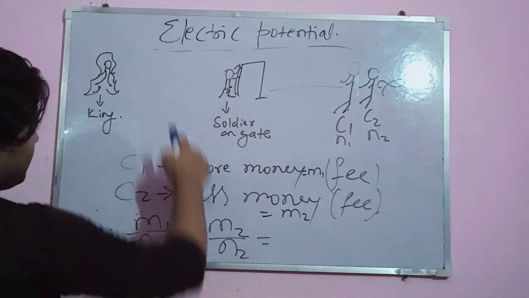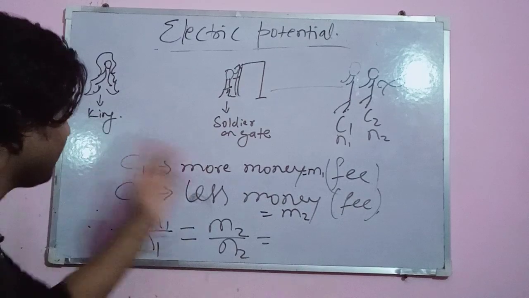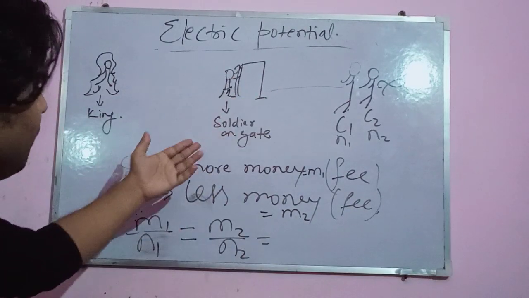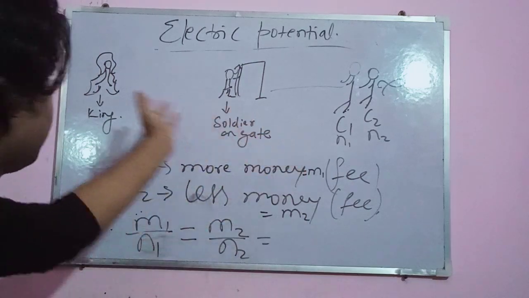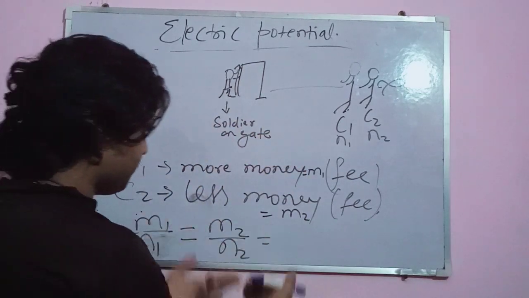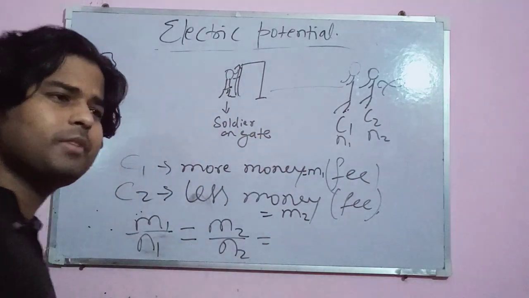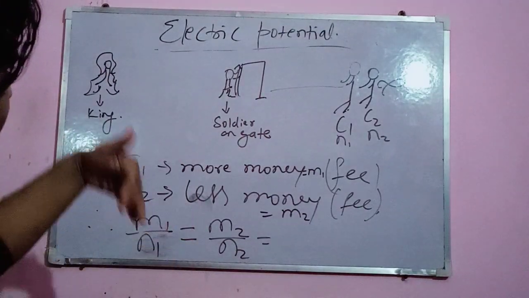Similarly, at another gate, there will be some different ratio, but that ratio is the same for the number of complaints for all the visitors, for both the complainants or visitors who visit the king and say their problems. This is the same thing we have discussed in terms of potential.